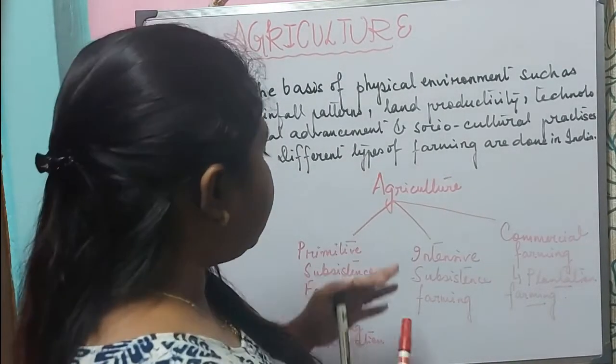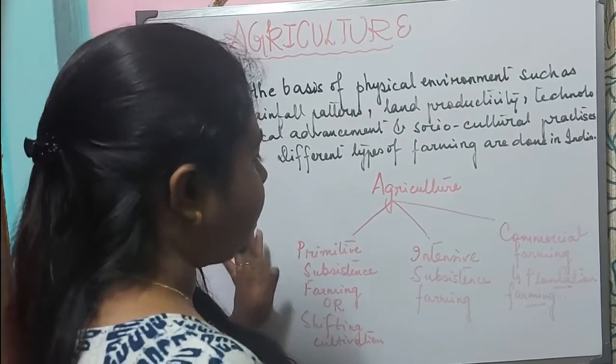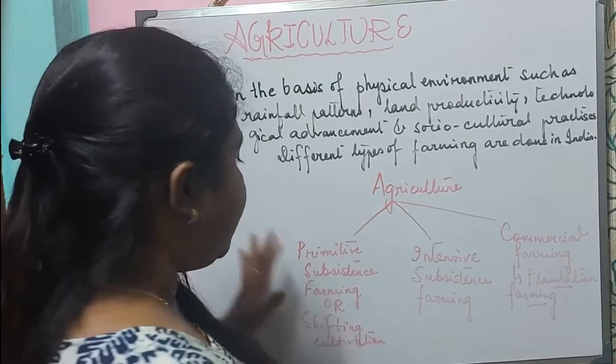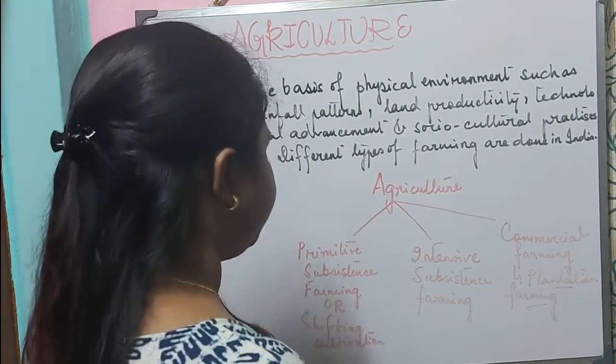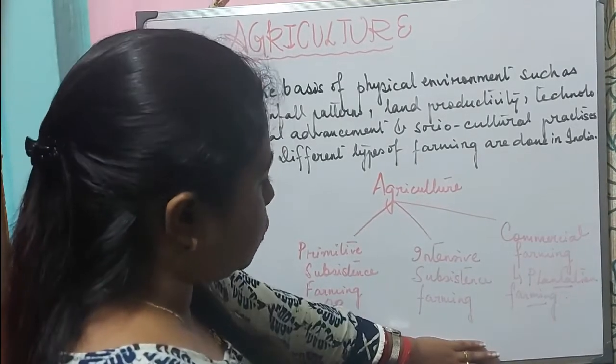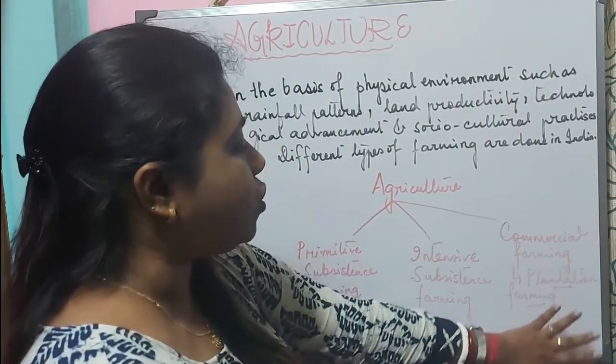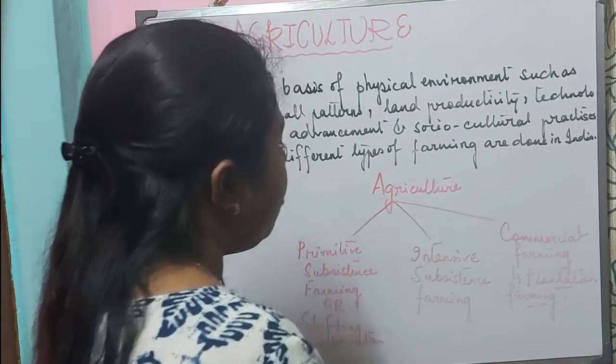So these are the three types of farming that you will read and that are done in India. That is primitive subsistence farming or shifting cultivation, intensive subsistence farming, and commercial farming, which also includes plantation farming.